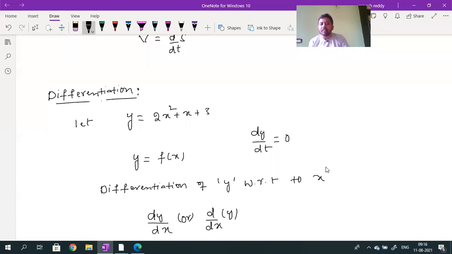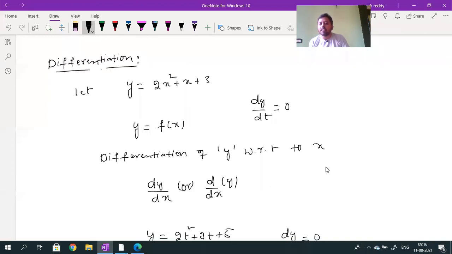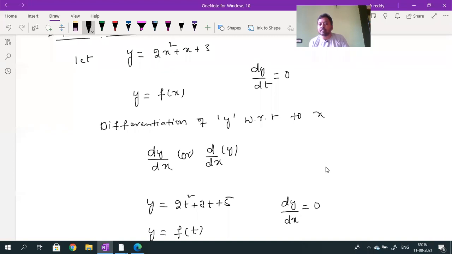Then the differentiation of y with respect to x is represented by dy by dx. Here you may think that d and dx are different, but no. d by dx itself is only the operation. This operation is called differentiation.